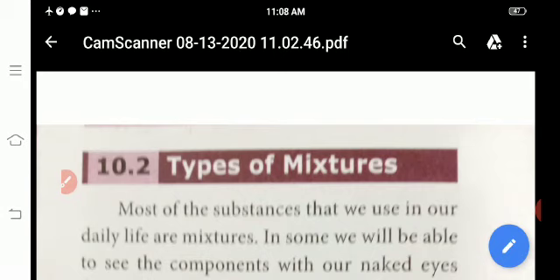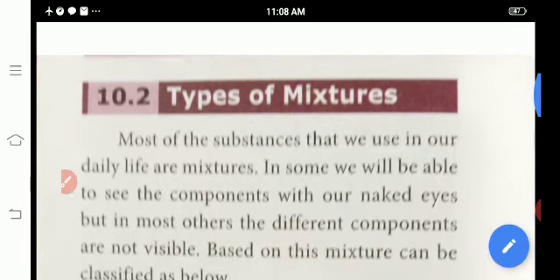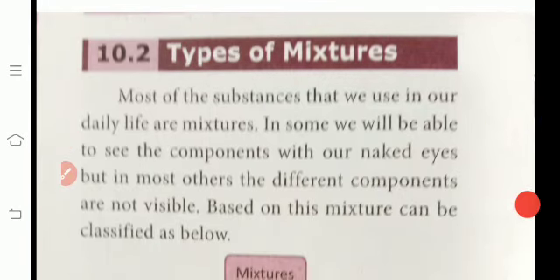Now we discuss the types of mixtures. Most of the substances that we use in our daily life are mixtures. Yes or no? In some mixtures we are able to see the components with our naked eyes, but in most others the different components are not visible.